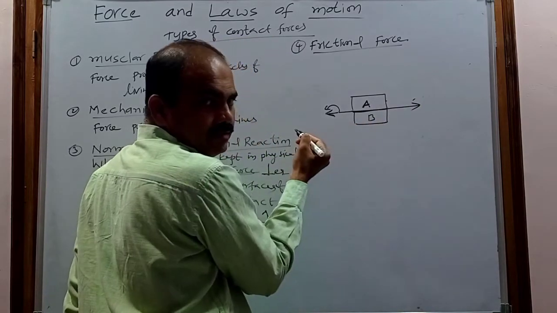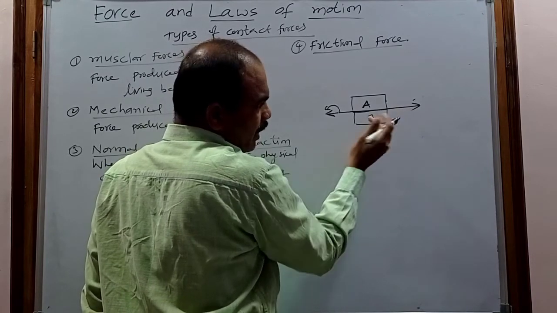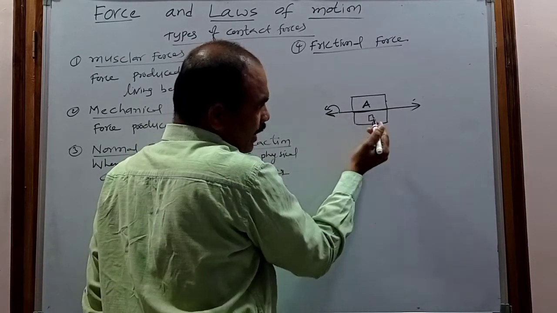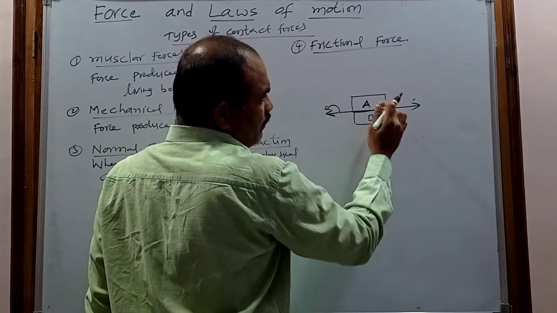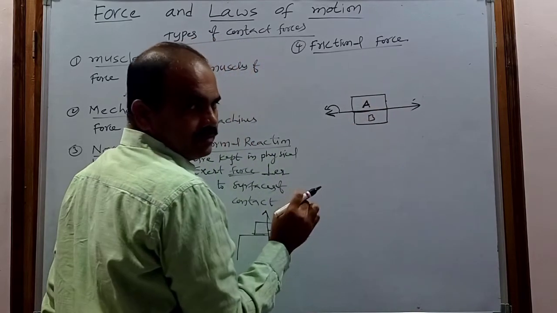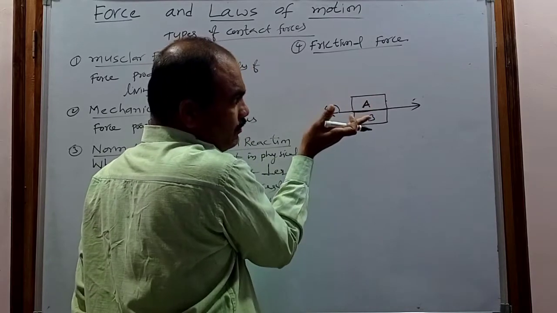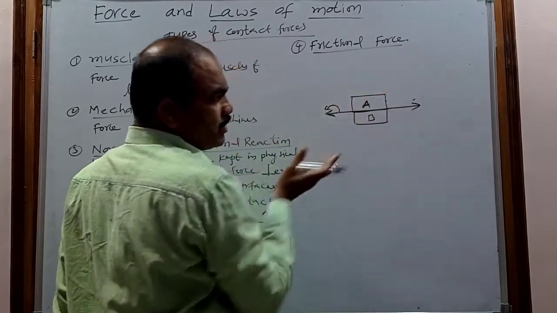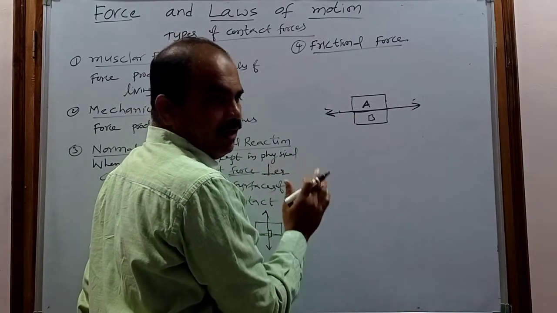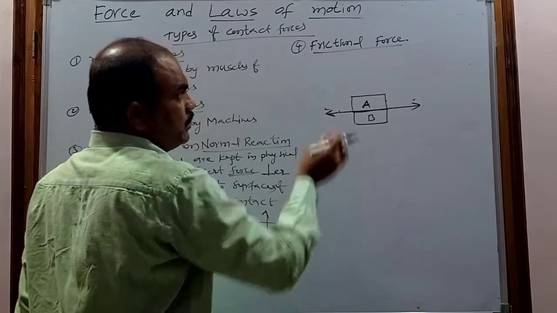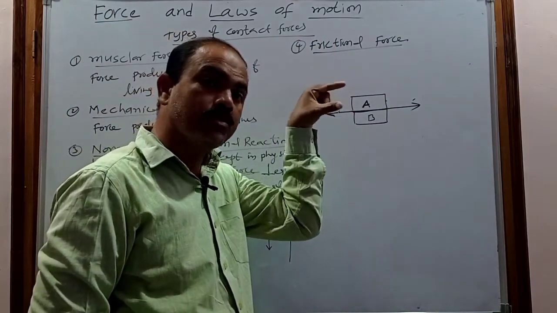Likewise, when body B is moving in the left direction, some force will exist that opposes the motion of body B, so that force will be in this direction. So when two surfaces are kept in contact, they exert some force parallel or tangential to the surfaces of contact. That type of force is called the frictional force. But the frictional force is an opposing force.